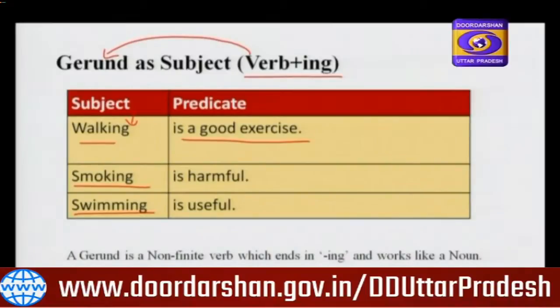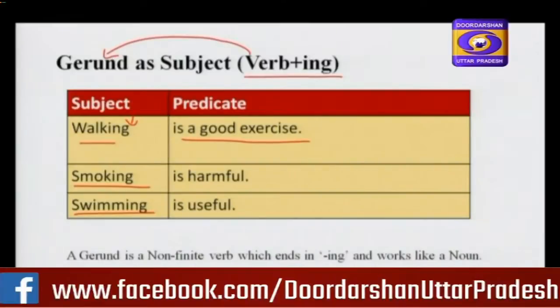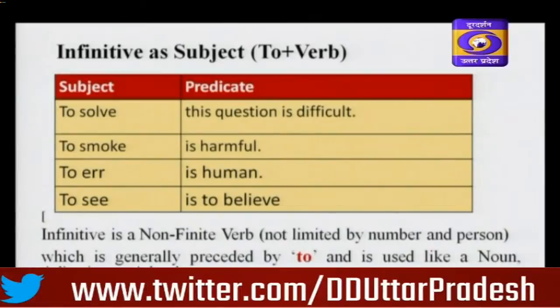What is a gerund? A gerund is a non-finite verb which ends in ing and works like a noun. Infinitive as subject. Sometimes infinitives also act as subject.